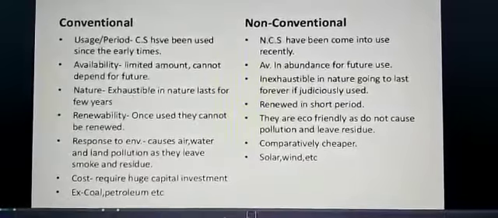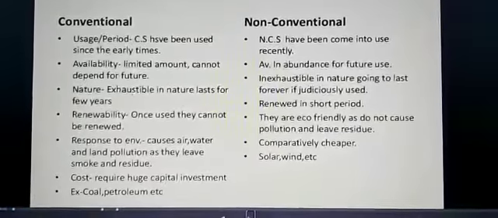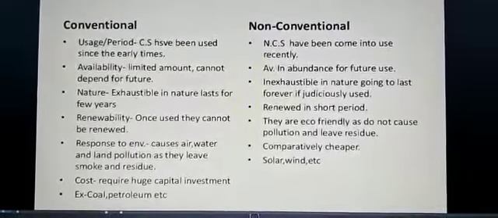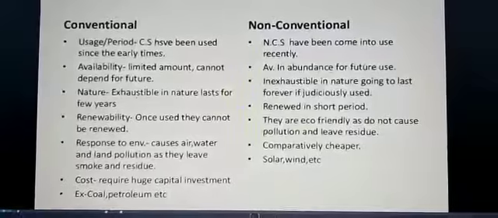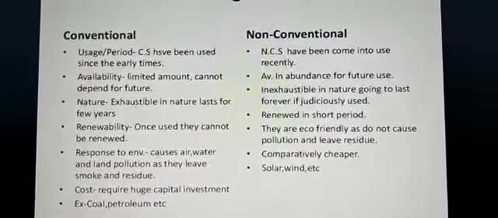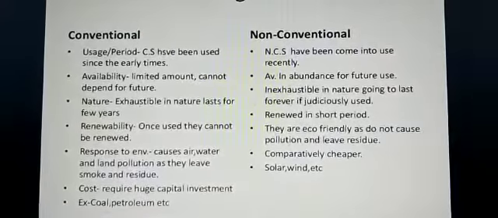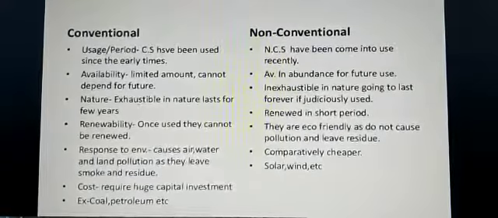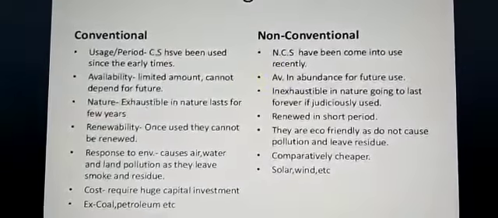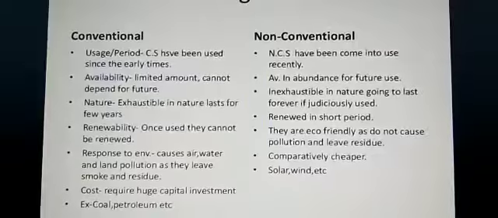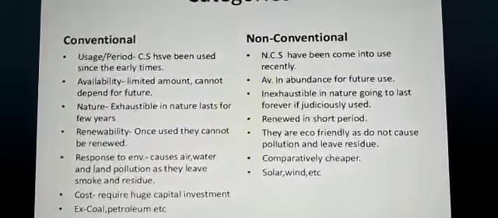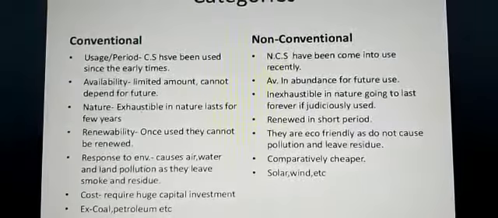Usage period: conventional sources have been used since early times, and non-conventional has come into use recently. Availability: in conventional, it is a limited amount, and we cannot depend on it for the future because it is limited, whereas non-conventional is in abundance for future use.